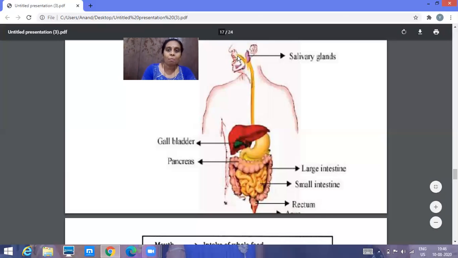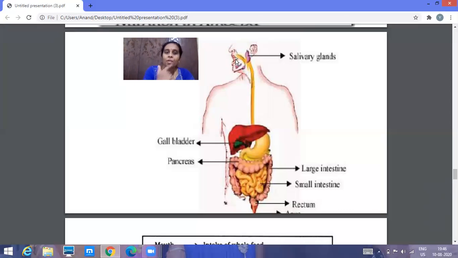First, let us consider the mouth. Here you can observe the mouth. The mouth consists of a buccal cavity. We call the cavity present in the mouth the buccal cavity.